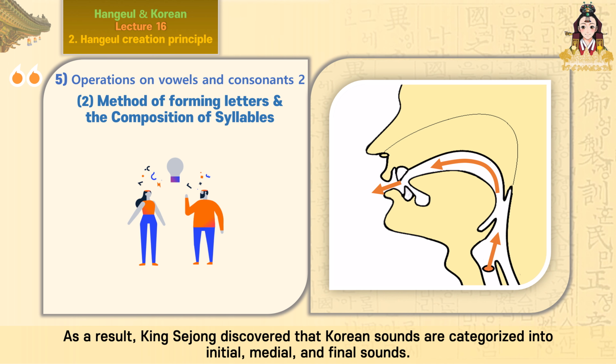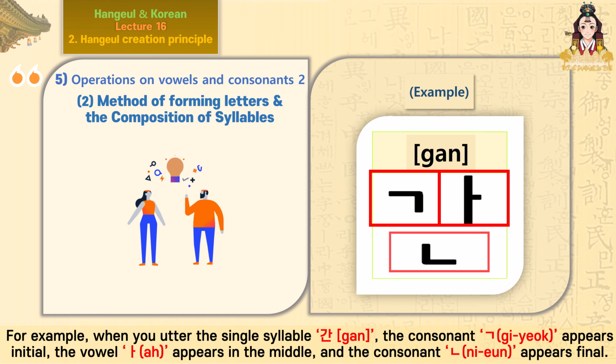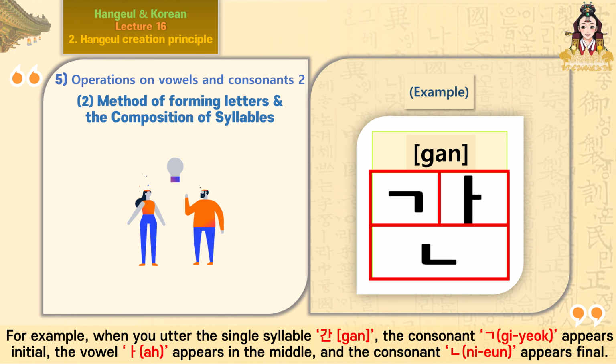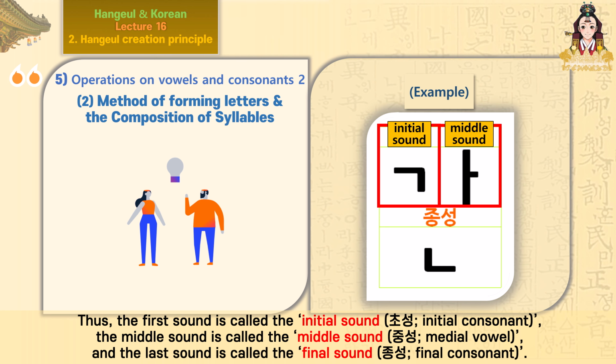As a result, King Sejong discovered that Korean sounds are categorized into initial, medial, and final sounds. For example, when you utter the single syllable, gon, the consonant, gyeong appears initial, the vowel appears in the middle, and the consonant, niun appears final. Thus, the first sound is called the initial sound, chosung, initial consonant. The middle sound is called the middle sound, jungseong, medial vowel, and the last sound is called the final sound,